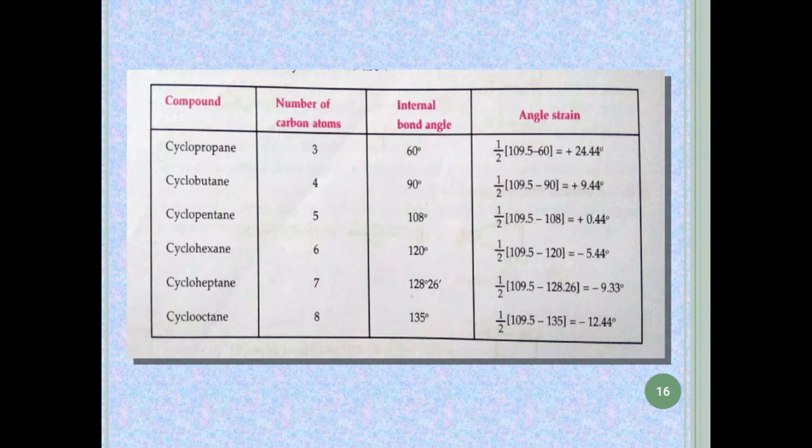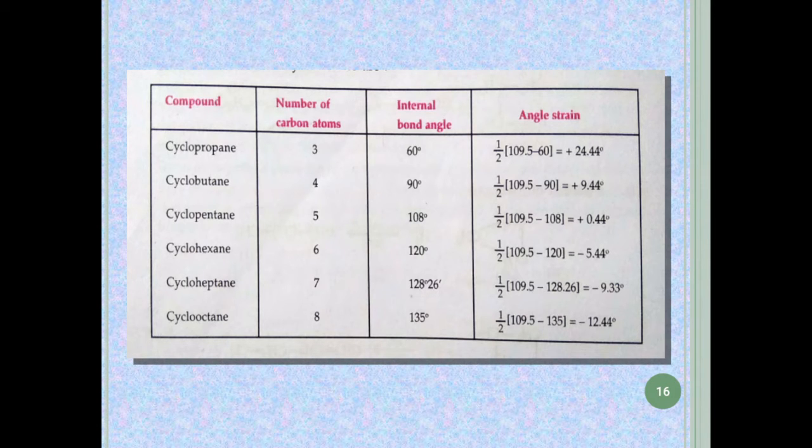Similarly in cyclobutane the bond angle is 90 degree, which is less than the tetrahedral angle, and so the angle strain obtained will be plus 9.44 degree. As we can see in cyclohexane, its bond angle is 120 degree. It means it is more than tetrahedral.